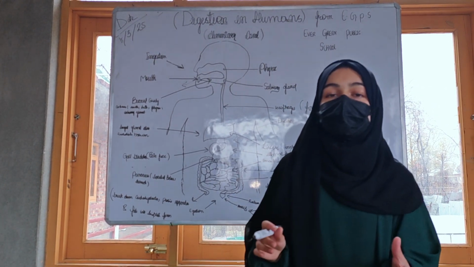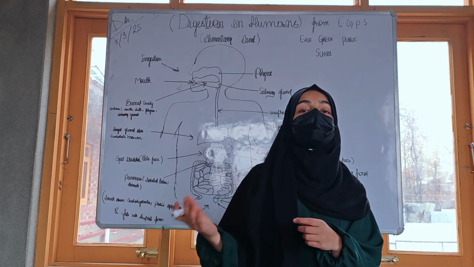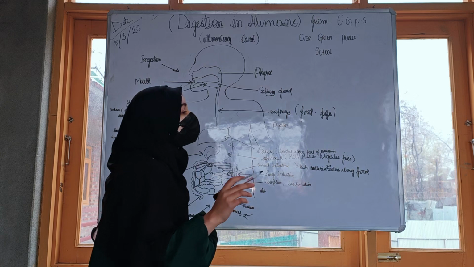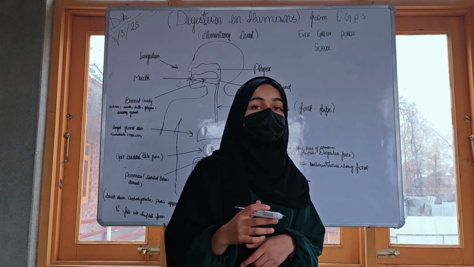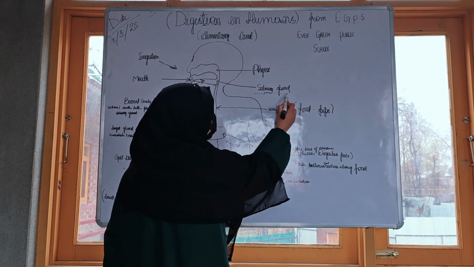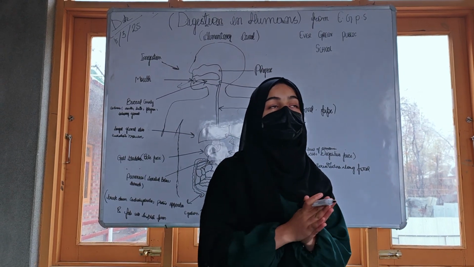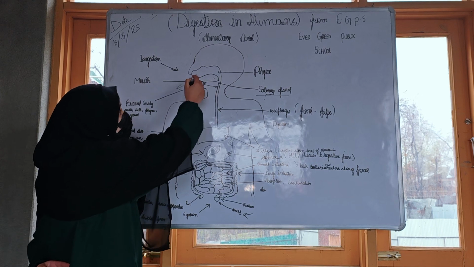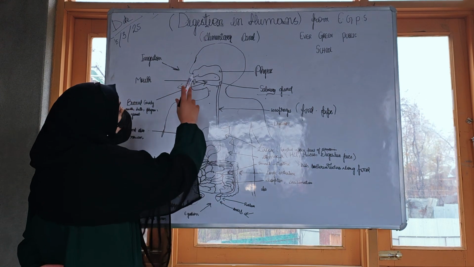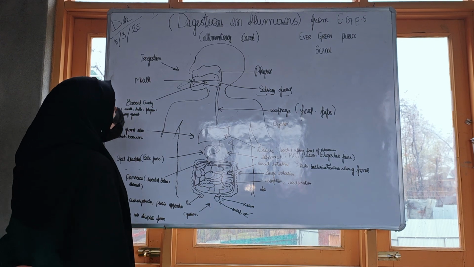Incisors are known as cutting teeth because they help in the cutting of food. Canines are known as tearing teeth because they help in the tearing of food. And both premolars and molars are known as grinding teeth because they help in the grinding of food. When we chew this food, it is mixed with saliva that is produced by the salivary glands. And saliva breaks down the starch into simpler substances. The place where the respiratory system and digestive system separate is known as the pharynx. And the surface of the mouth that contains the pharynx, salivary glands and so on is known as the buccal cavity.